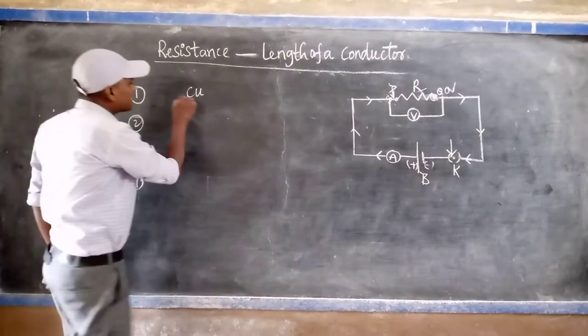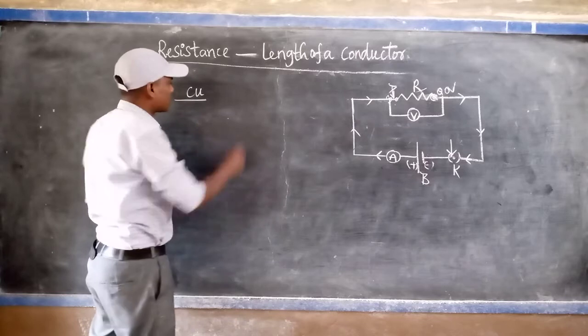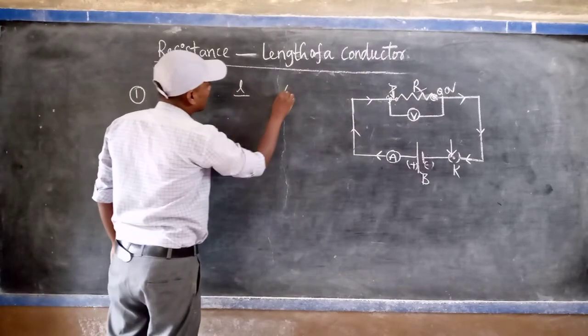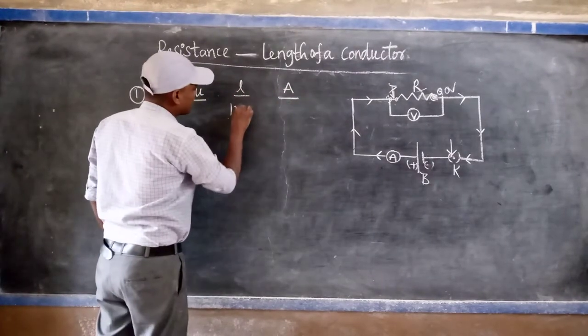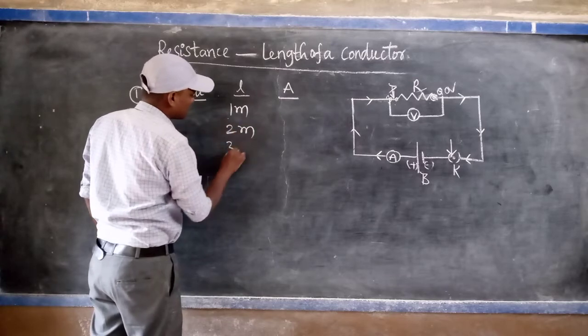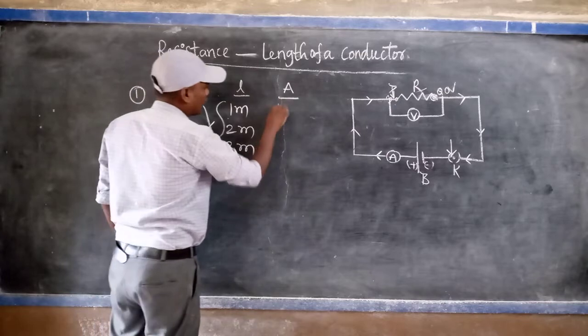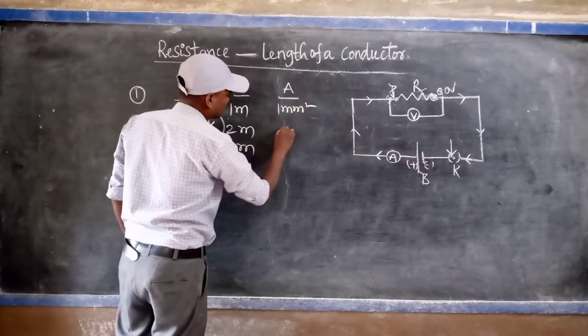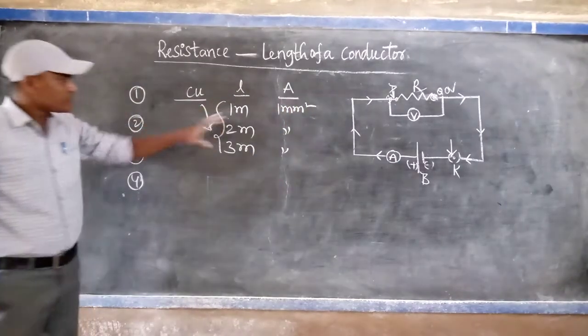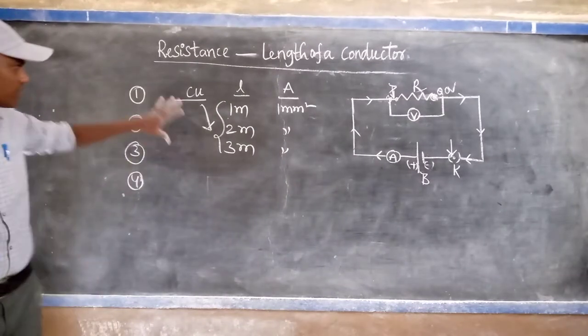So we can take the copper material. Length: 1 meter, 2 meter, 3 meter. These three are each one copper wire, with area of cross section 1 millimeter square. So what you understand from this simple tabular form.